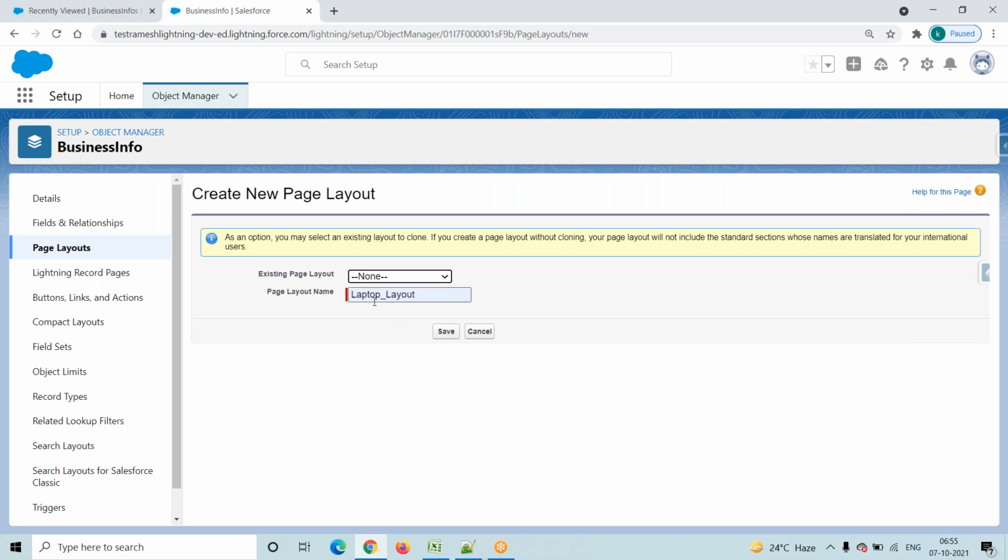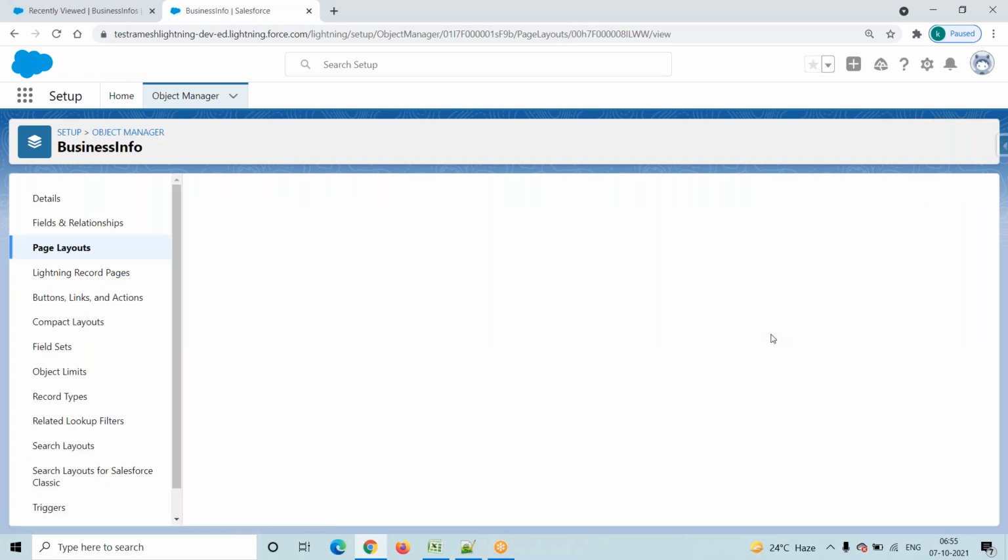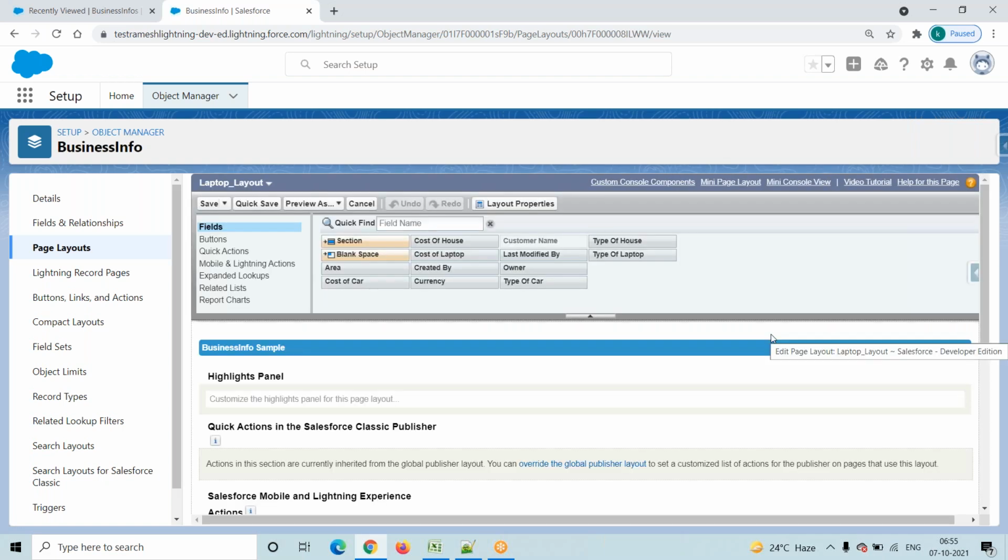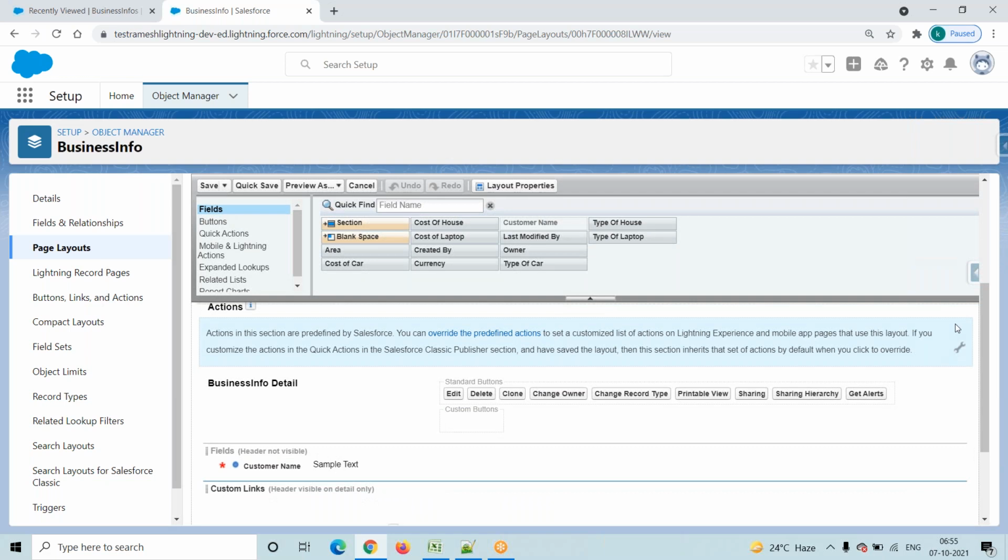Now I'm making it a blank one. Click on the save button. As our wish, for this type of page layout we select existing as blank, but for the other one it is not like that. It is as per our comfort. See here, we created this laptop layout, right? In this laptop layout, the existing page layout is nothing, right?